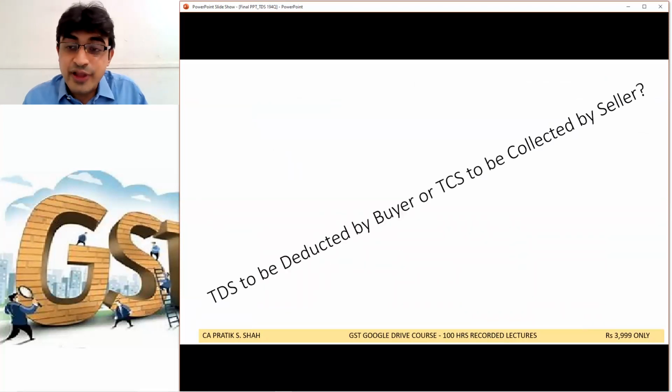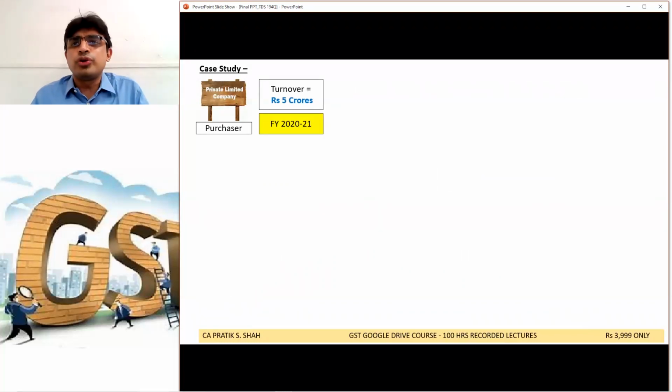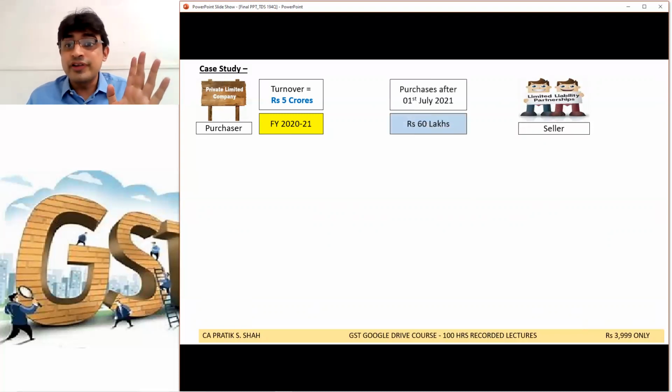Now the interplay part: TDS to be deducted by buyer or TCS to be collected by seller. Very, very important. Listen carefully. Say the company is a purchaser. Turnover is only 5 crore in 2020. This is a seller. Turnover is how much?